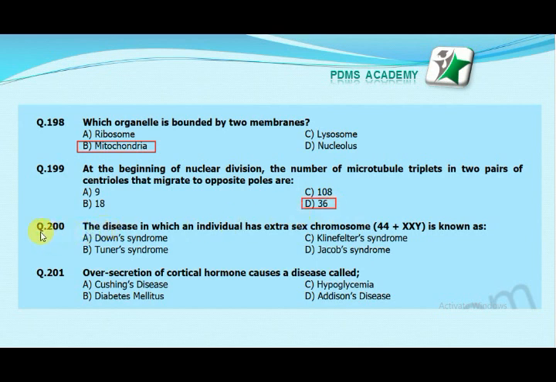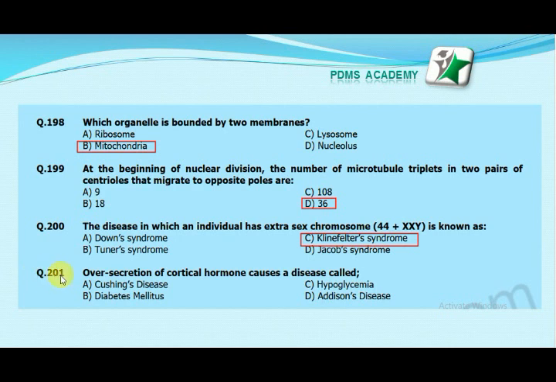Our next MCQ is: the disease in which an individual has an extra sex chromosome, 44 plus XXY, is known as option A, Down's syndrome; option B, Turner's syndrome; option C, Klinefelter's syndrome; option D, Jacob's syndrome. Our correct answer is C, Klinefelter's syndrome.